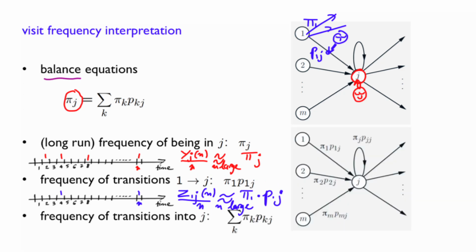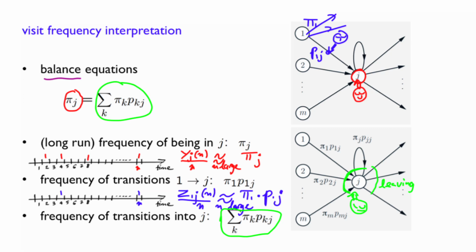Now, what's the total frequency of transitions into state j? These are the transitions of interest here. So think about a third observer looking here and recording every time the particle goes through here, here, here, or here. So what is the frequency of transitions into j? Well, it will be the sum of all the possible transitions that we have observed there. And so this is going to be this, and that corresponds to this.